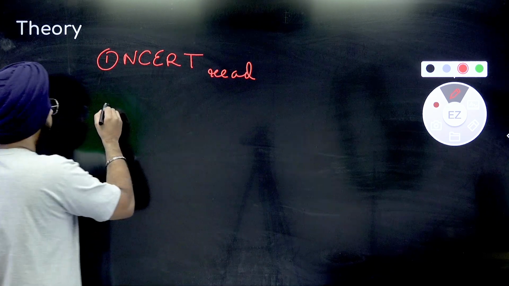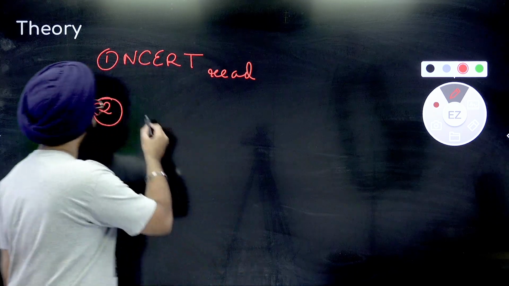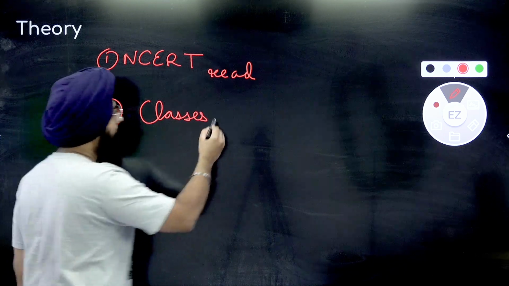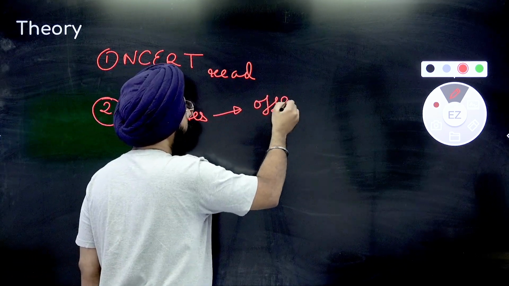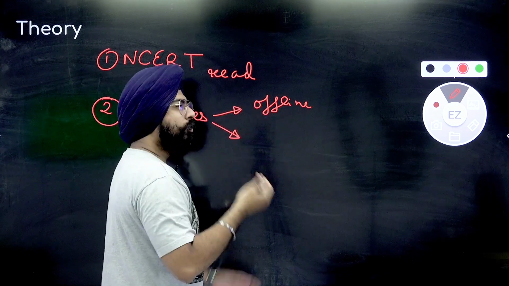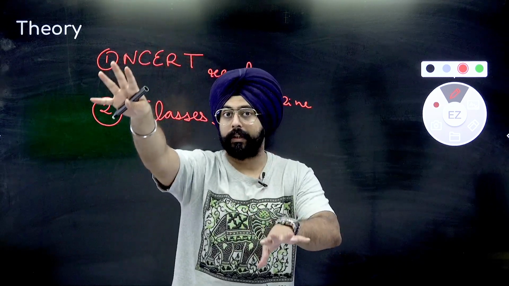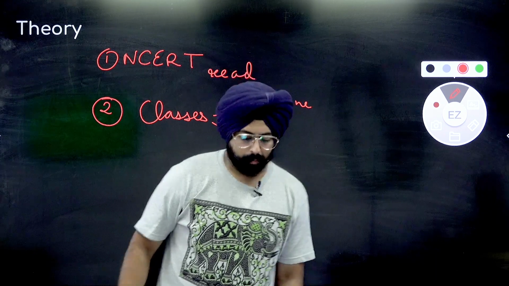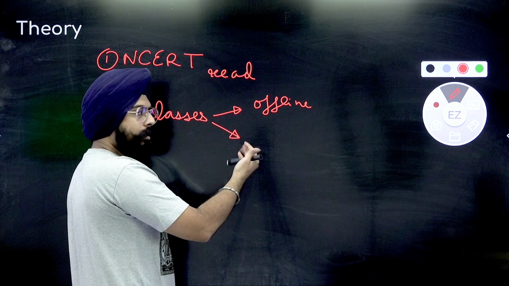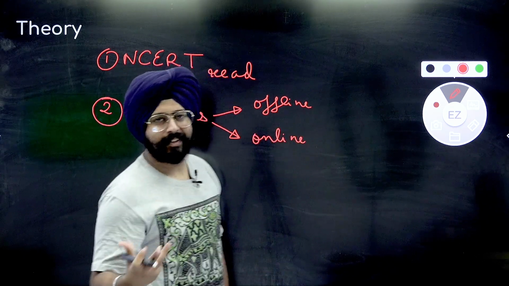Fine. Now the second thing that you can do, which a lot of you will do, of course, is classes. The classes could be either offline, wherever you are attending them. Fine. Preferably coaching. School doesn't cover physical chemistry to the level of JEE Mains or JEE Advanced generally. If you're in a good school, then perfect for you. But preferably in a coaching, they will teach you better. Classes, you can attend online. You can attend my classes. You can attend any teacher's classes, whoever you like.